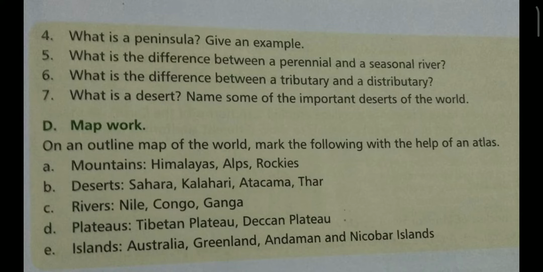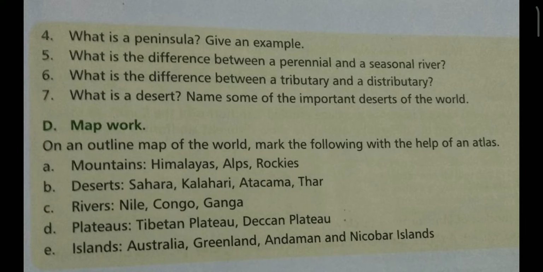What is the difference between tributary and distributaries? Tributary. Along the course of the river, several smaller rivers join the main river. They are called tributaries. And the distributaries? Silt keeps getting deposited on the way and causes the river to break up into channels or distributaries. These we call distributaries.